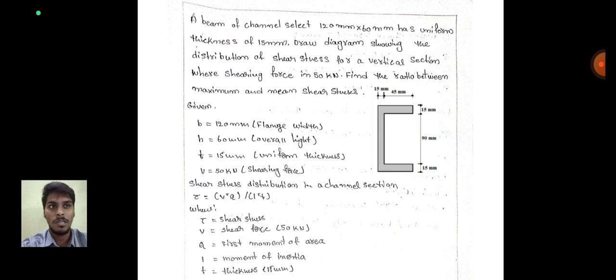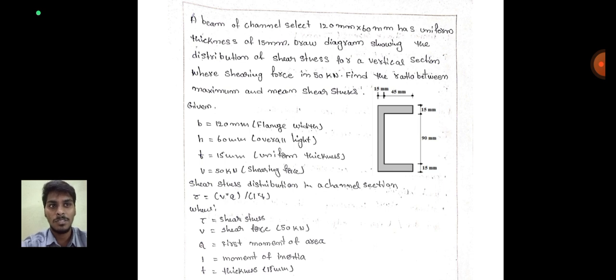Draw the diagram of the distribution of shear stress for a vertical section where the shear force is 50 kilonewtons. Then find the ratio between maximum and mean shear stress.